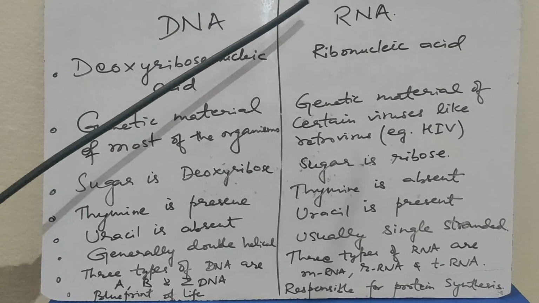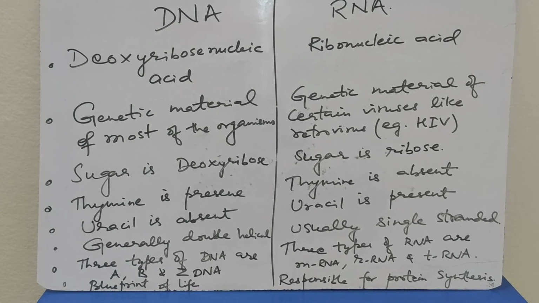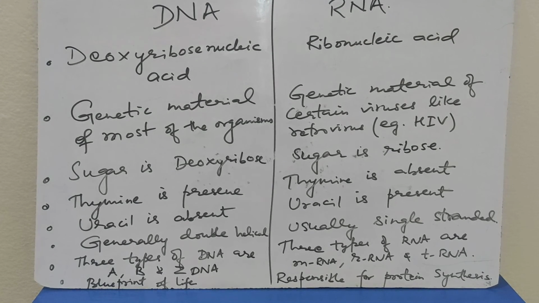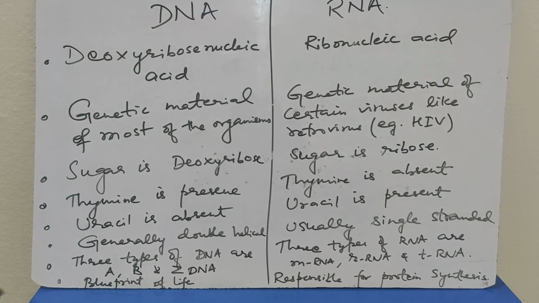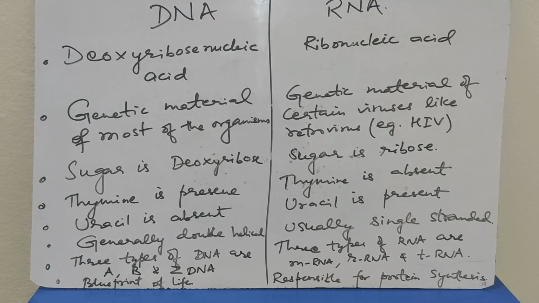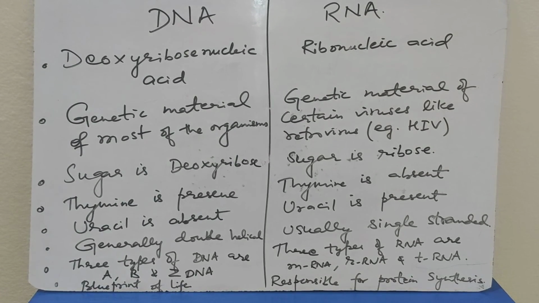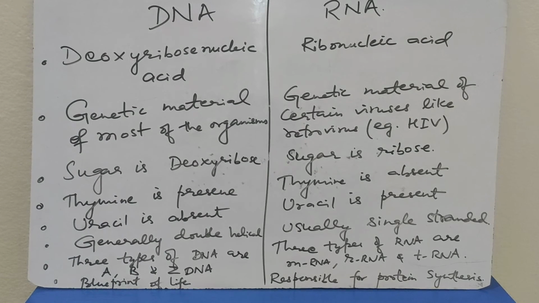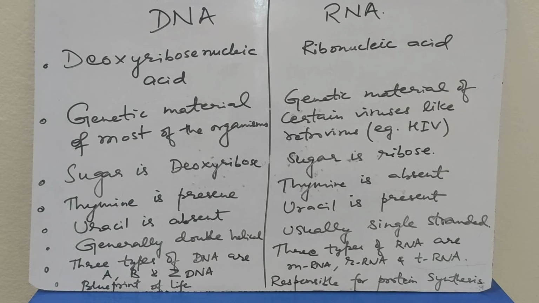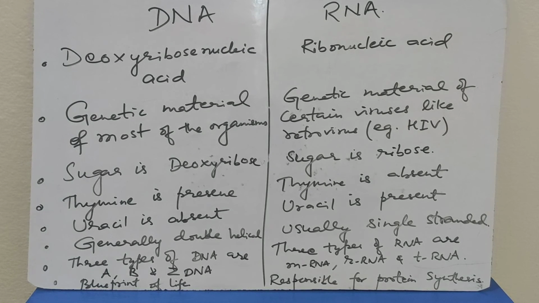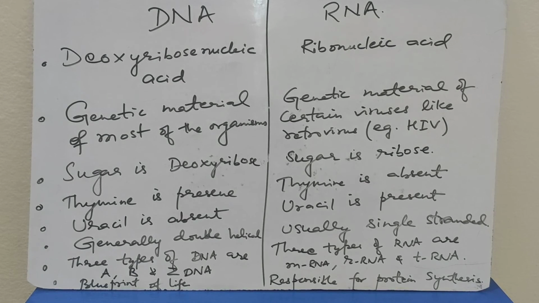Now let's discuss the difference between DNA and RNA. DNA and RNA are the two important nucleic acids known to us. DNA is deoxyribonucleic acid, whereas RNA is ribonucleic acid. DNA is the genetic material of most organisms, whereas RNA is the genetic material of certain viruses like retroviruses. One of the important retroviruses is HIV, which is responsible for causing AIDS, acquired immunodeficiency syndrome. The full form of HIV is human immunodeficiency virus.